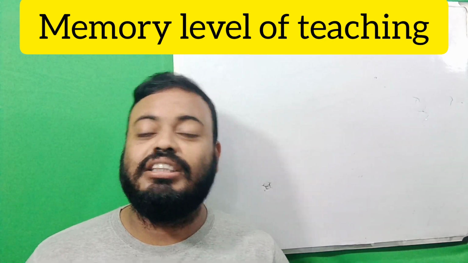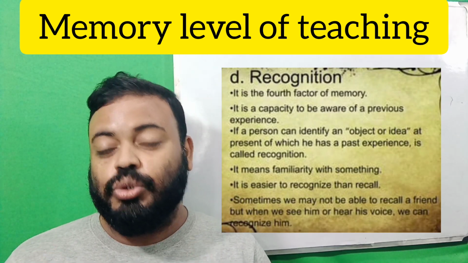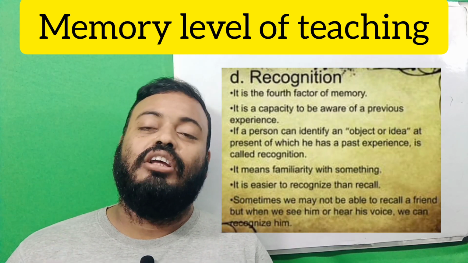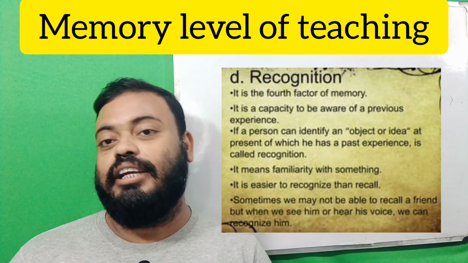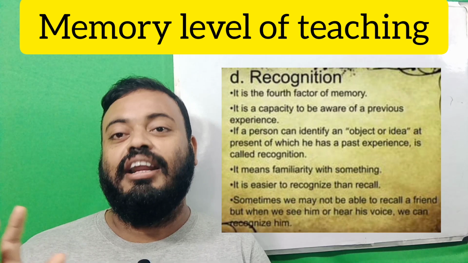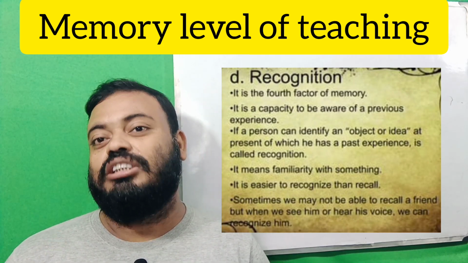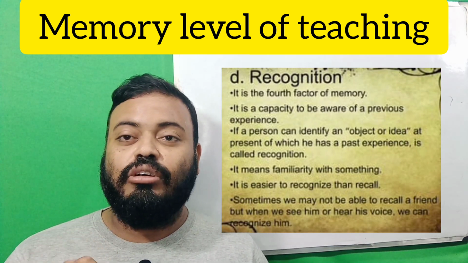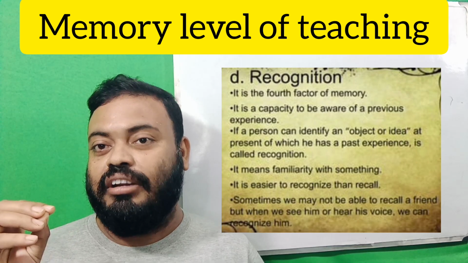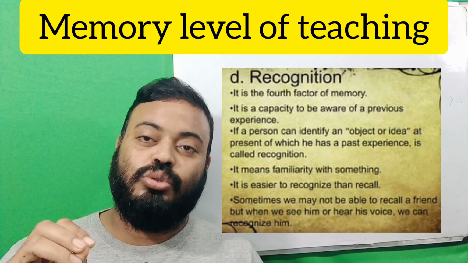And recognition is where there are some options, and you have to choose the right option. Suppose the question is when India got freedom, with options 1947, 1942, 1948, 1949. Here there are four types of options, and you know the right answer because you have the retention in your memory, and you have properly recalled this, and you choose the right answer.